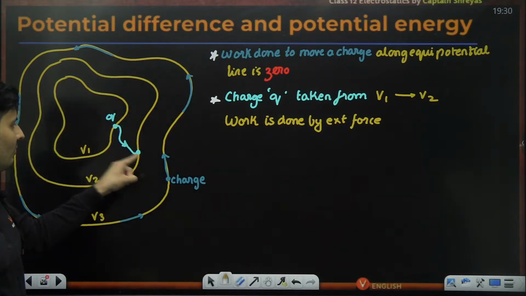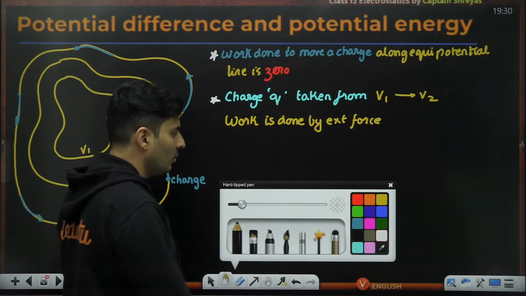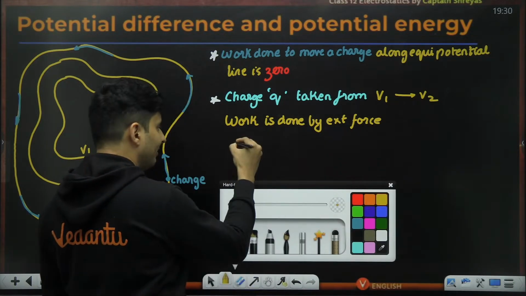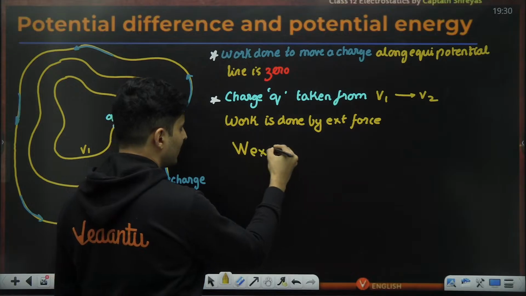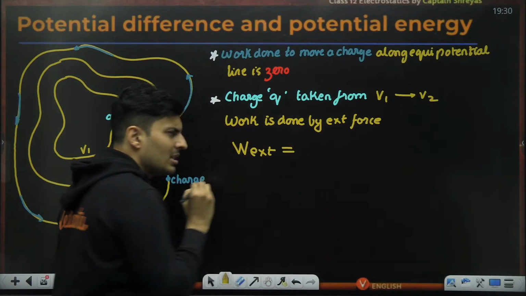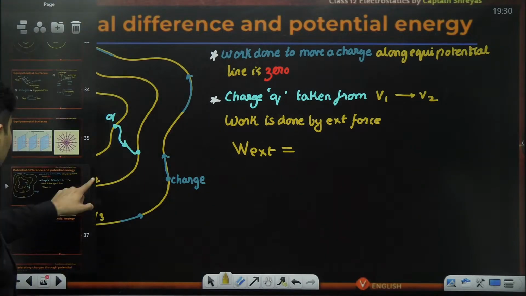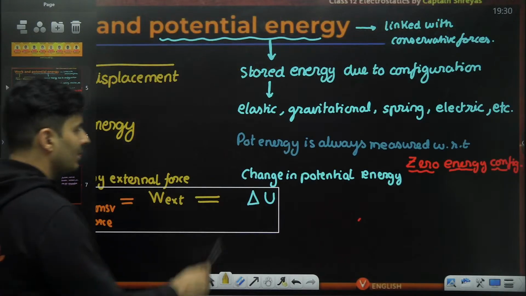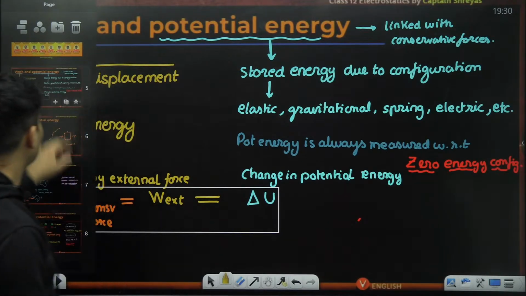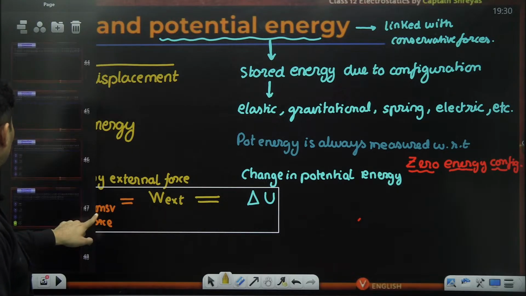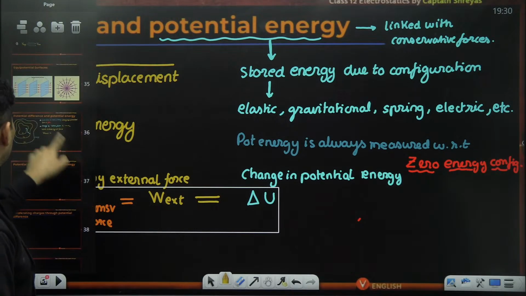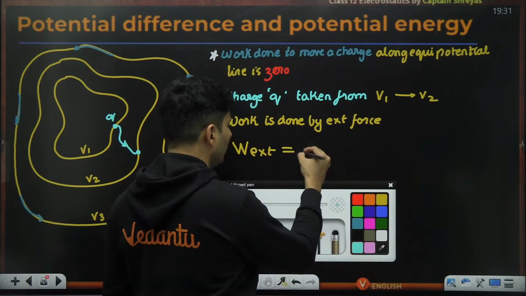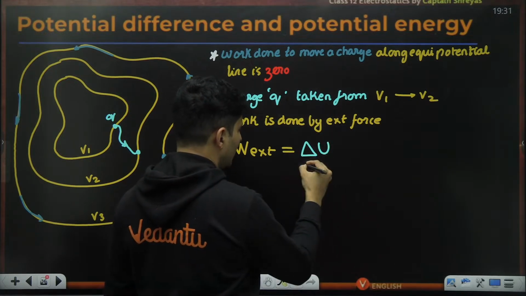If you take the charge from one potential to another potential, 100% work is done. What is that work done? Observe it carefully, guys. The work done by that external force. Remember, at the start of the class, I gave you this right over here, is delta U. So work external will be nothing but equal to delta U, the change of potential energy.